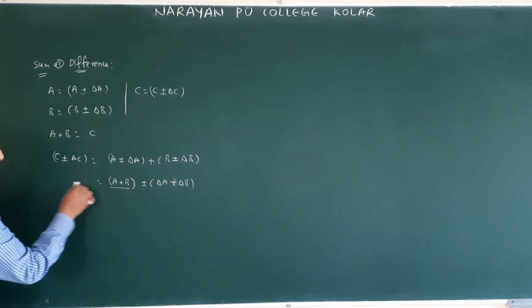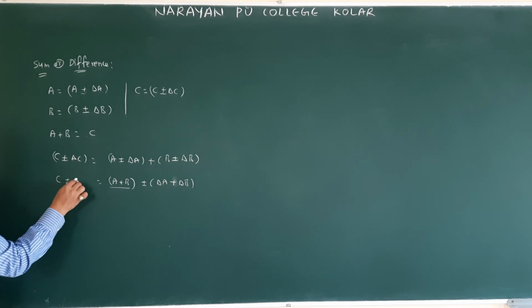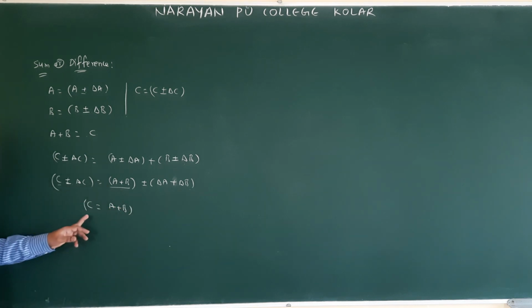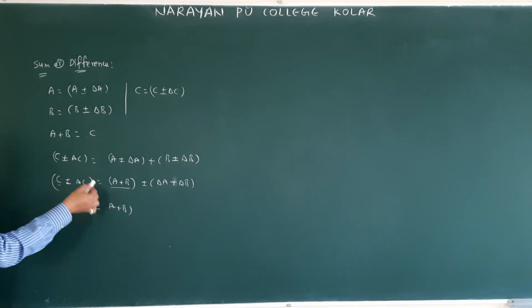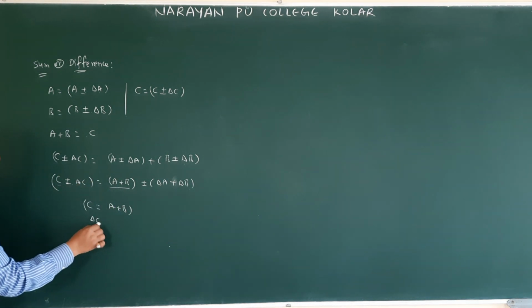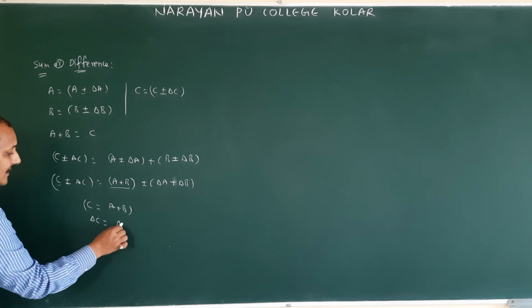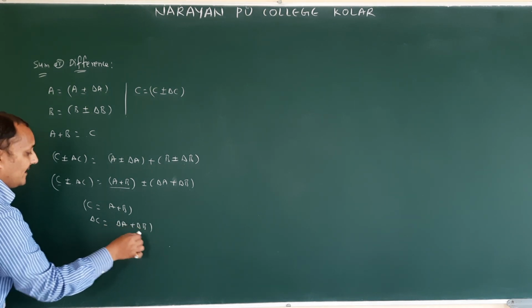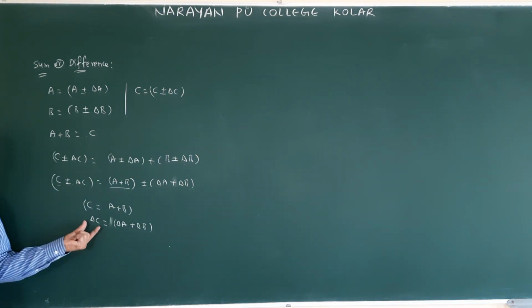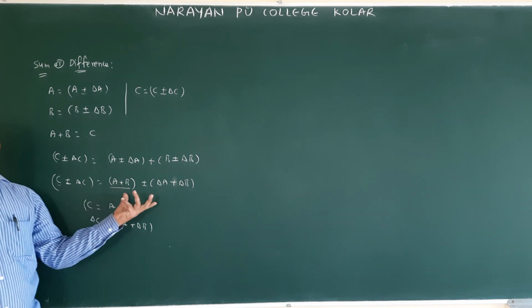Now a plus b. If you compare these two, c plus or minus delta c, in place of c what we got? A plus b. This is the value. So what is the error whenever we are adding these two values? That is nothing but delta c is equal to delta a plus delta b, plus or minus. This is called maximum absolute error whenever we are adding two values.